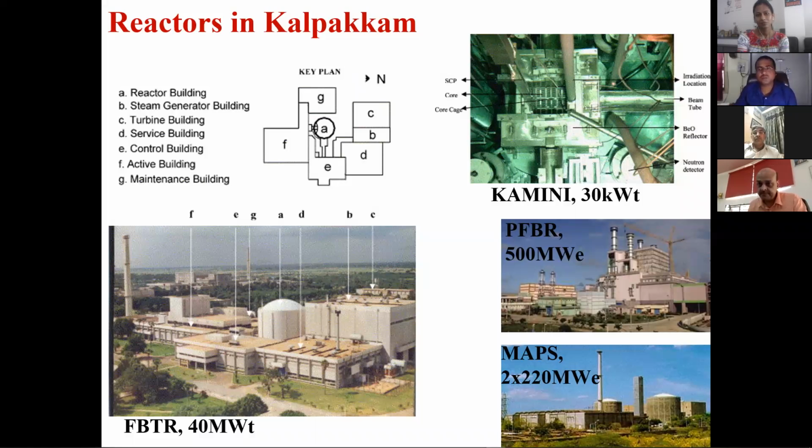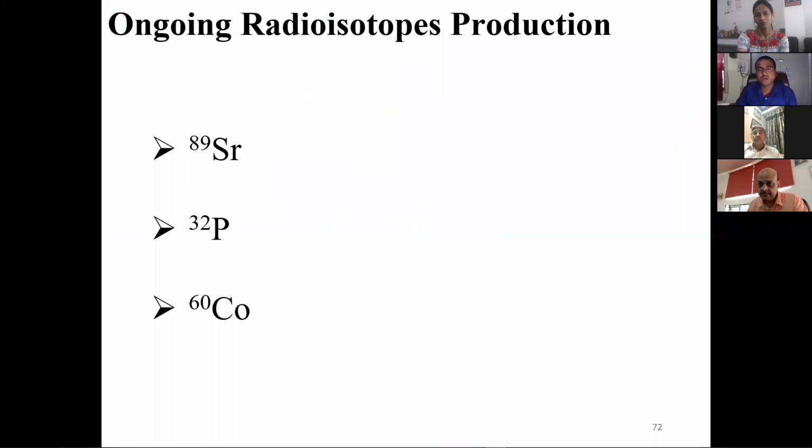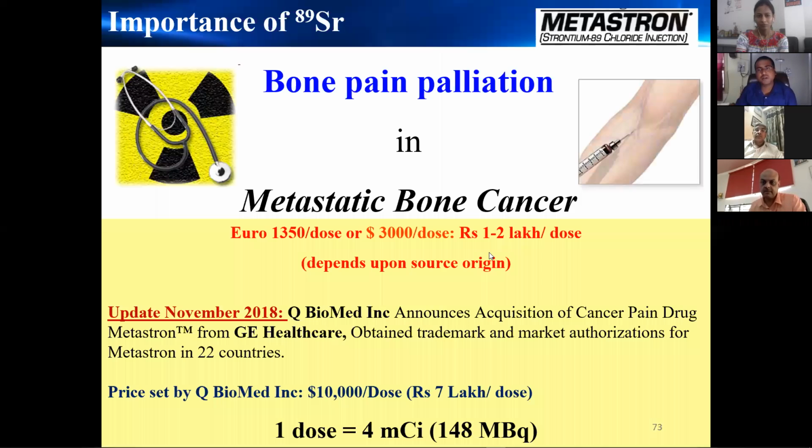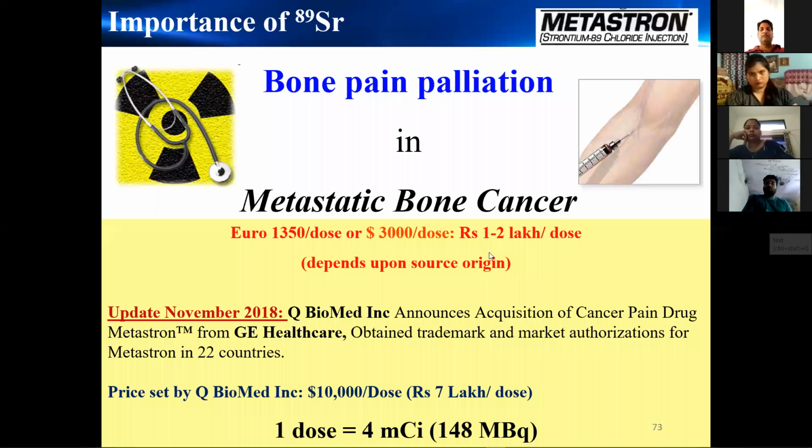And these are the 3 radioisotopes that we are producing at present: strontium 89, P32, and cobalt 60. First, we'll come to strontium 89. As I told, strontium 89 is used for metastatic bone cancer, for palliative care. It is used for reduction of pain, and it comes under therapeutic application.